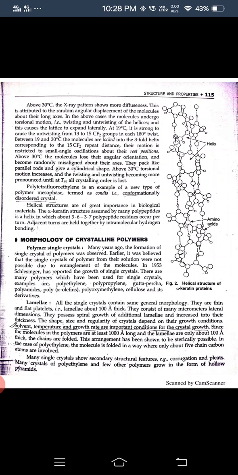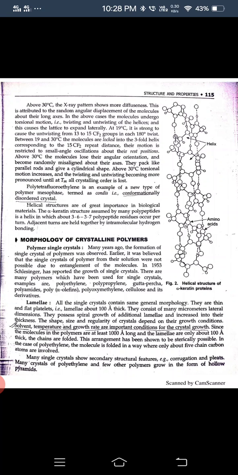Many years ago, the formation of single crystal of polymer was observed. Earlier, it was believed that single crystals of polymer from their solution were not possible due to entanglement of the molecules. In 1953, Schlesinger reported the growth of single crystals.